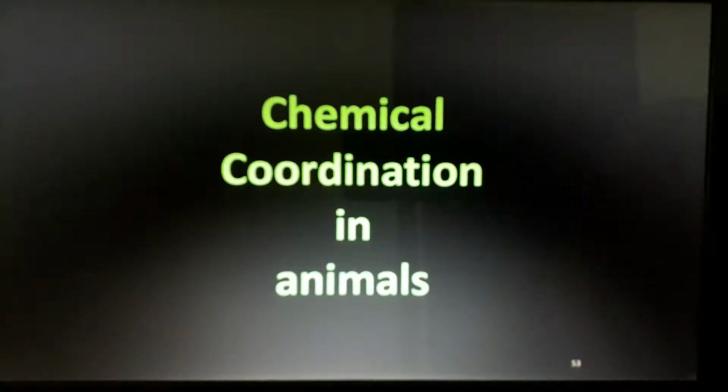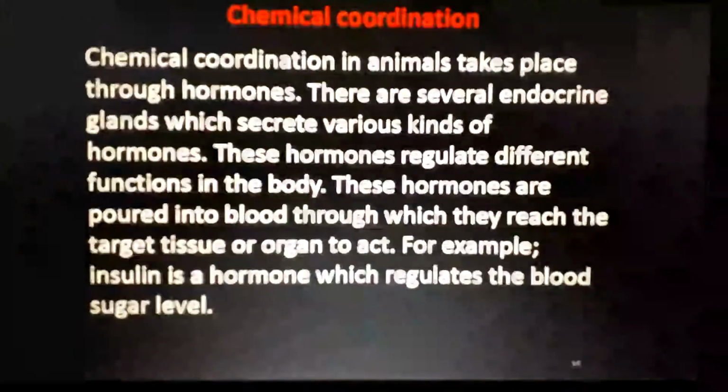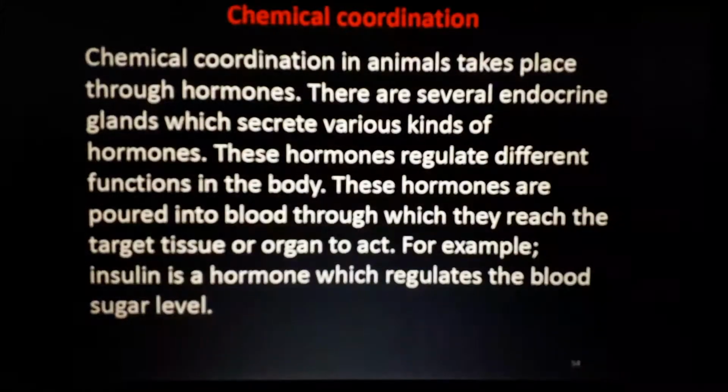Some children, have you seen, are not normal. Even though their body is grown, their mind is not 100%. They are called mentally retarded students. These things happen because of an imbalance in hormone production in our body. So this part is very important. Only two classes and the chapter will be finished. So let's see what chemical coordination is.